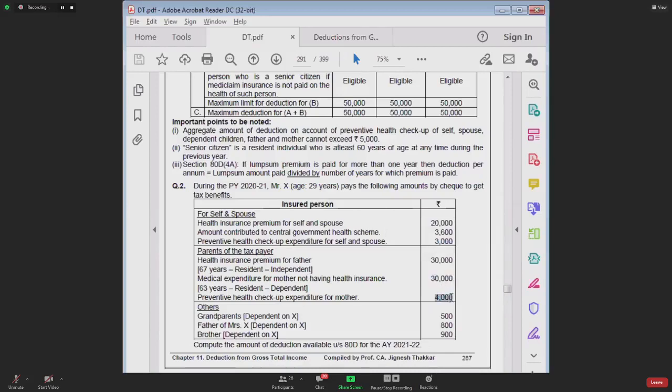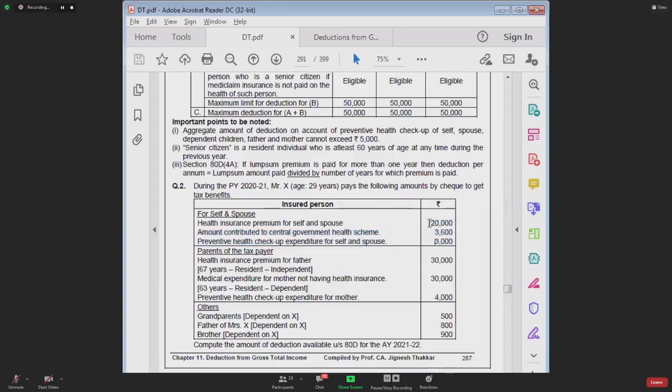Preventive health checkup cannot exceed 5,000. Plus health insurance premium paid for self, spouse, children and amount contributed to central and state government health scheme cannot exceed 25,000 for group 1. So in this case, we have to decide. For this group 1, your deduction should be restricted to 25,000.